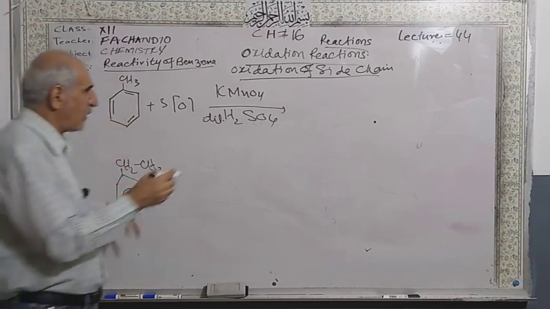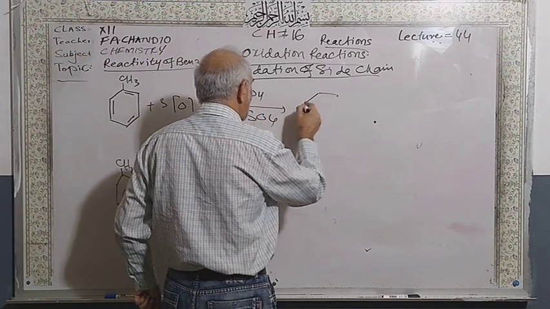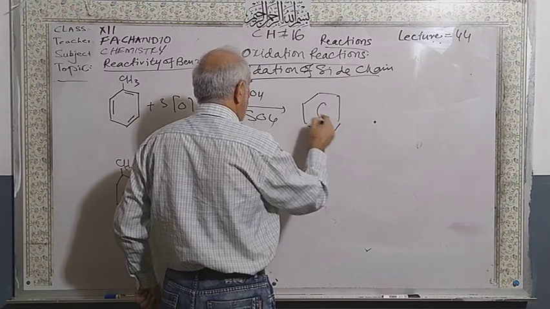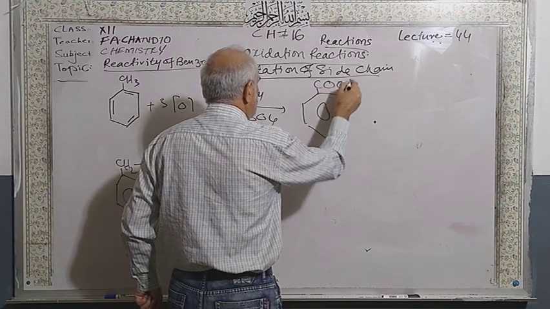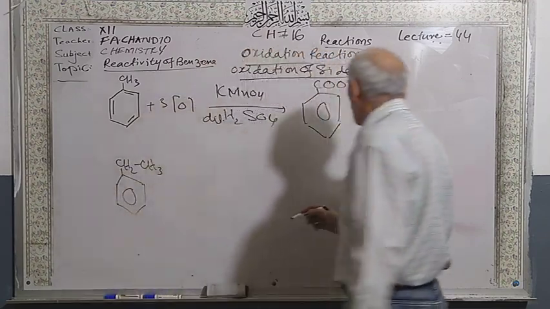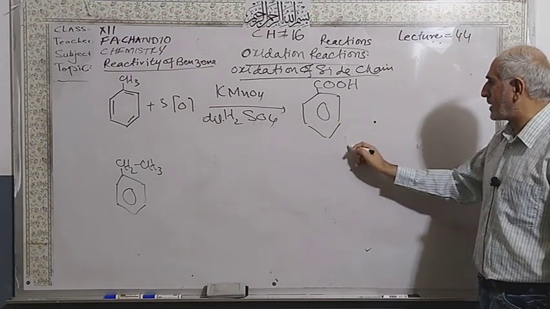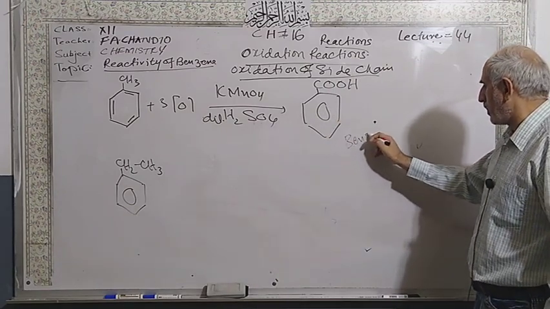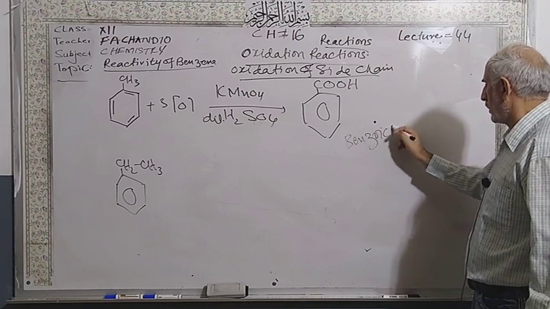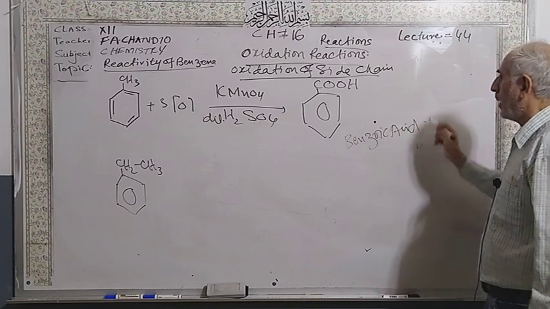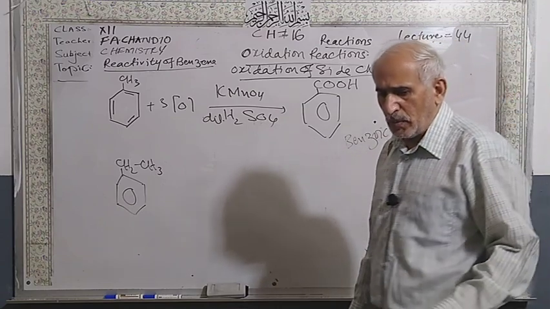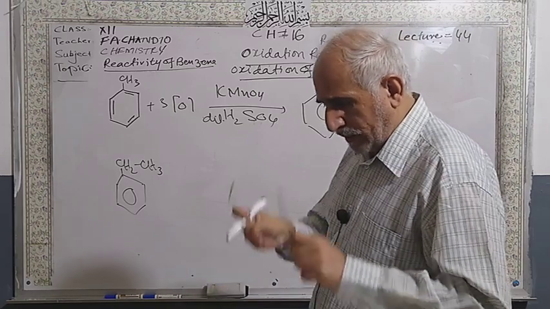There is no difference on the benzene ring. That's why it says side chain. So you will get this carboxylic acid, which is benzoic acid. Benzoic acid is going to be formed, and you will get water molecules.